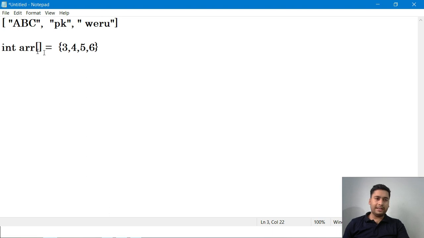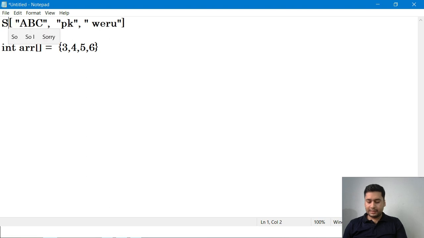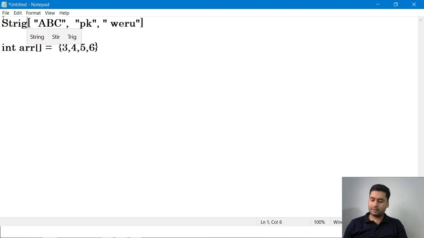Here, if I created an integer type of array, then I can only store integer type of data. If I store some other type of data, it will not accept. That is the meaning of similar type of data. If I give a string, I have to create a string array, like str.